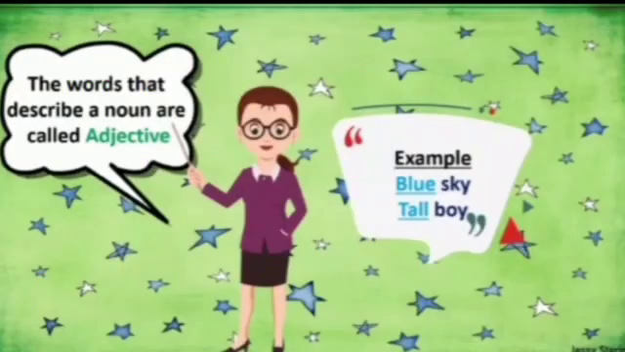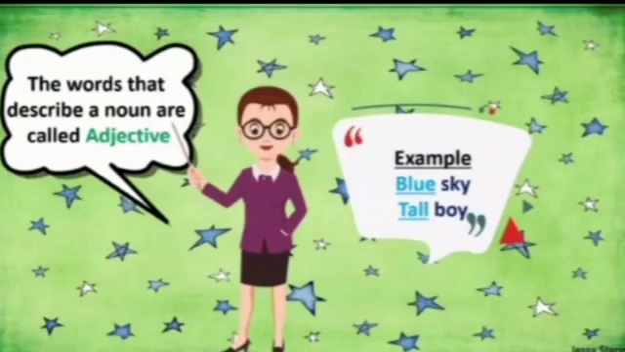The words that describe a noun are called adjective. For example, blue sky, tall boy. Here, sky is noun and blue is describing word, which is adjective. That is telling about the color of sky. And the second example, tall boy. Boy is the noun, whereas tall is adjective, which tells us the boy is tall.